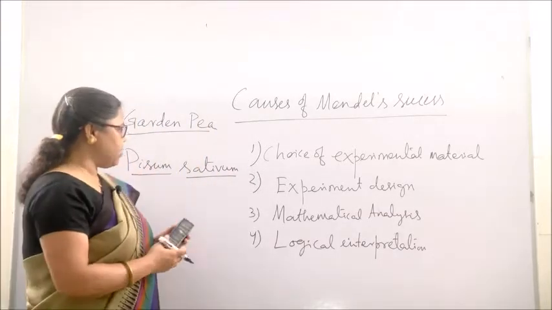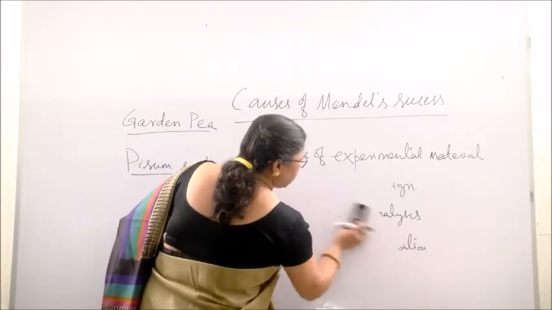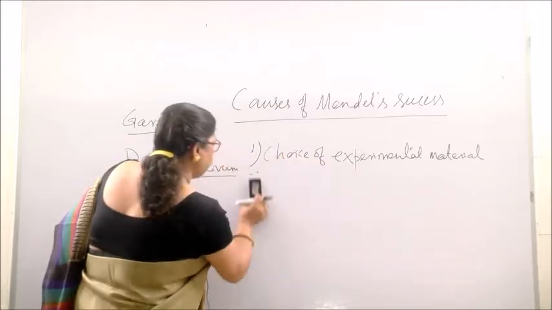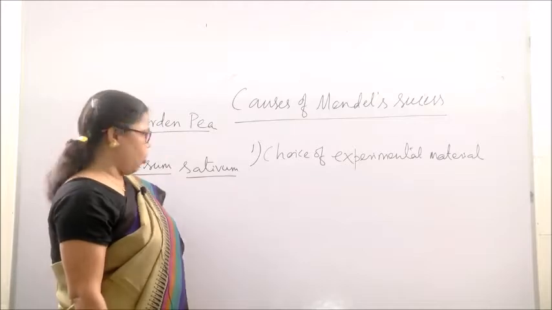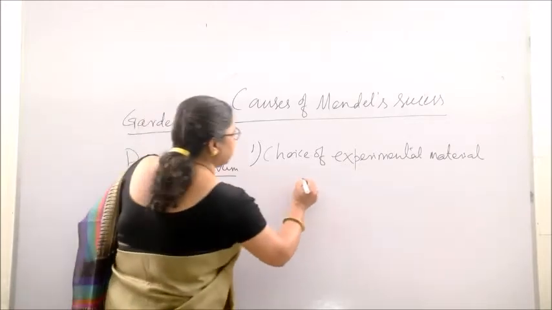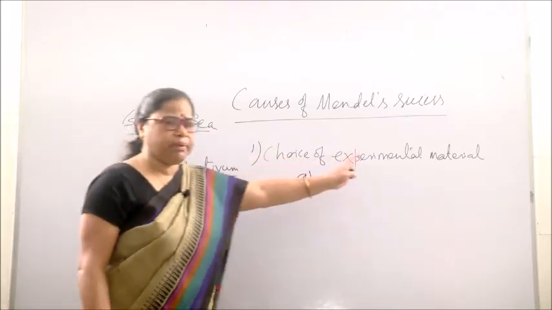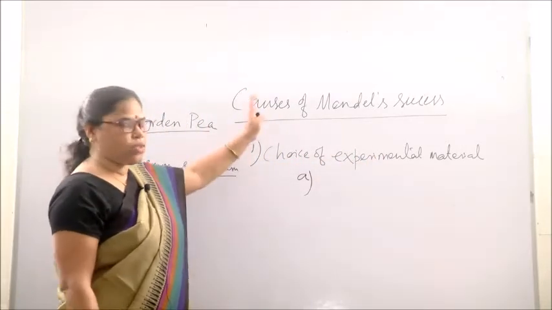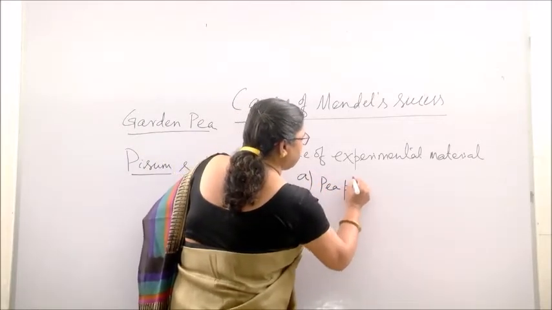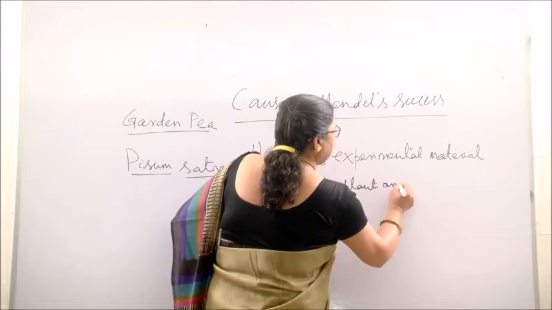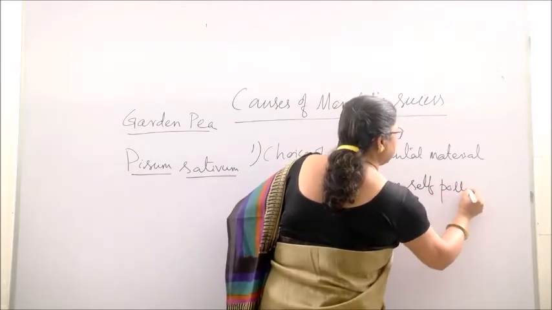So, how did Pisum sativum as an experimental material bring Mendel success? What are the reasons behind this choice? First of all, these pea plants are self pollinating or self fertilizing.